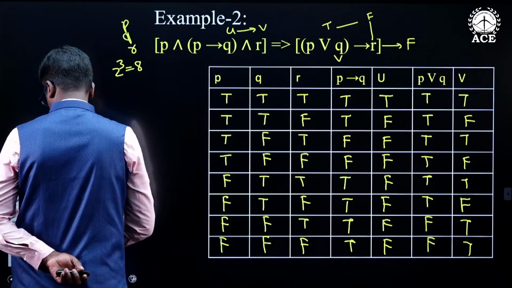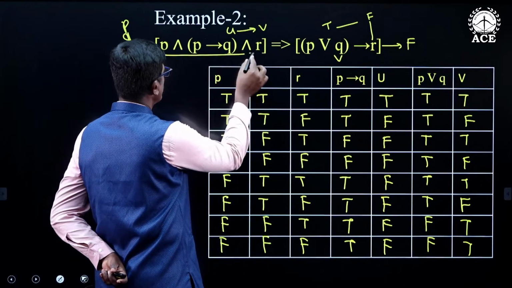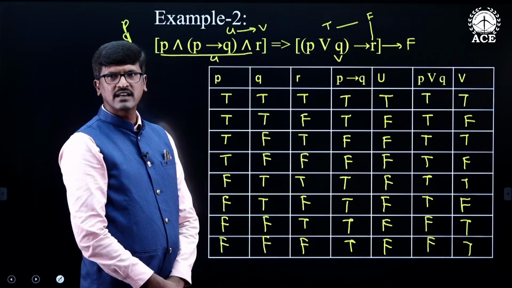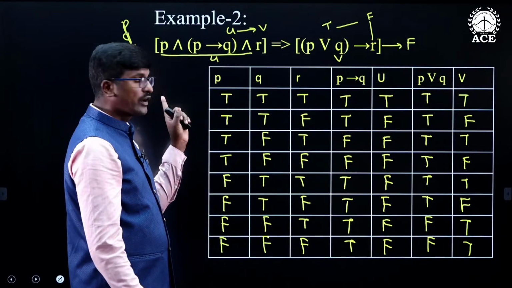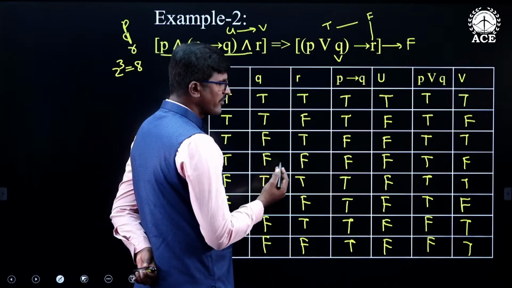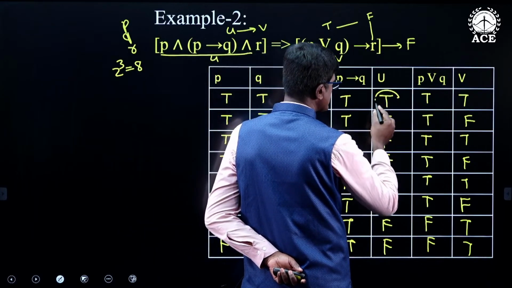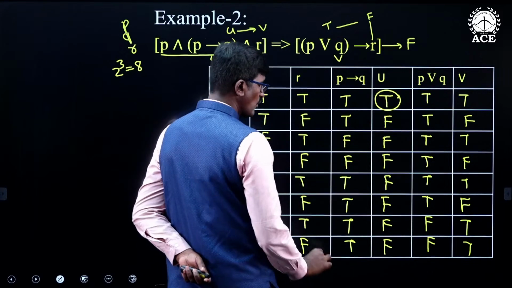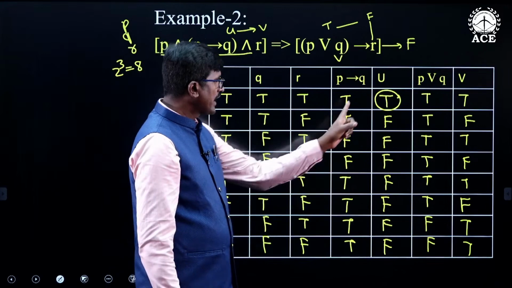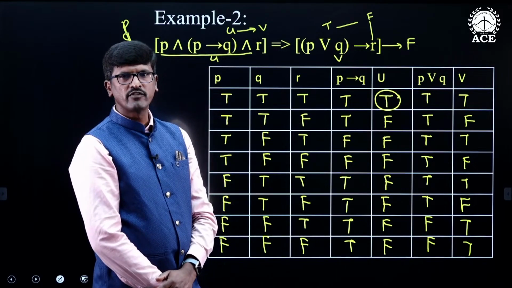Now look at this. This is LHS, this is U and this is V. When we say that LHS logically implies RHS, whenever U is true, the RHS must be true. So I am identifying the true cases of the LHS. The LHS is true in the first case only. So in this case only, you need to verify whether the RHS is true or false.